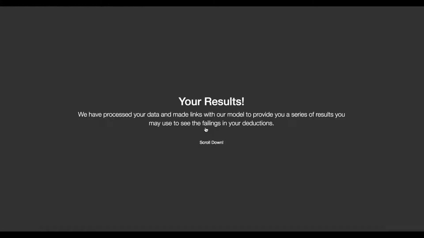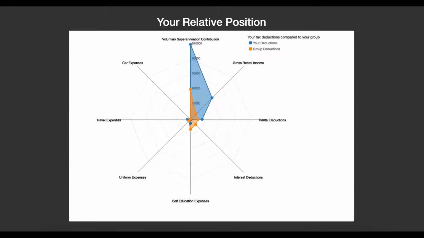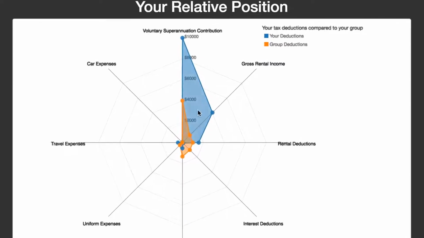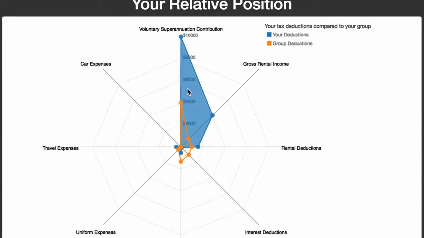After I do that, the application will then use this data to first categorize me into a group of people and then compare my relative position against other people. For example, you can see that I'm getting a lot of superannuation deductions compared with the group that I belong to. This shows that I'm saving more in my super than they are.